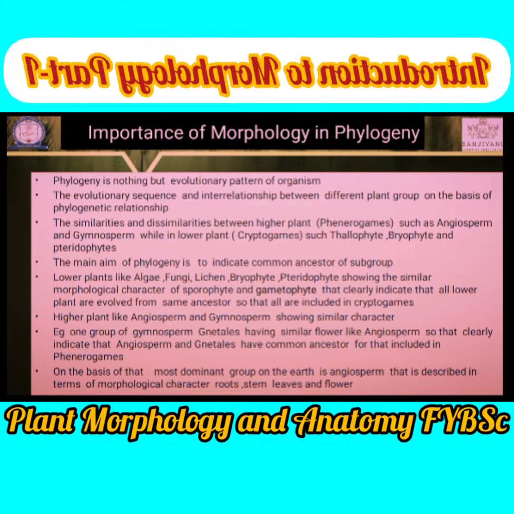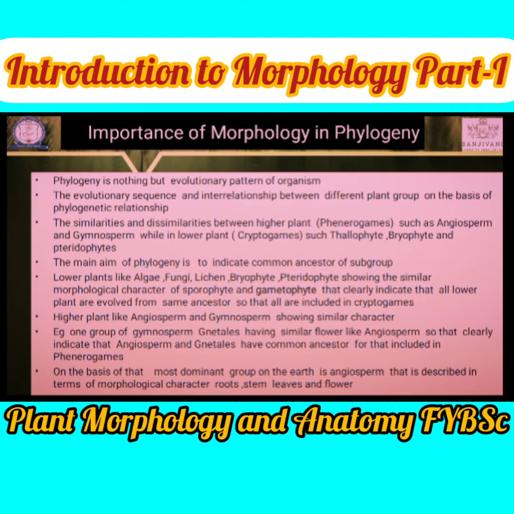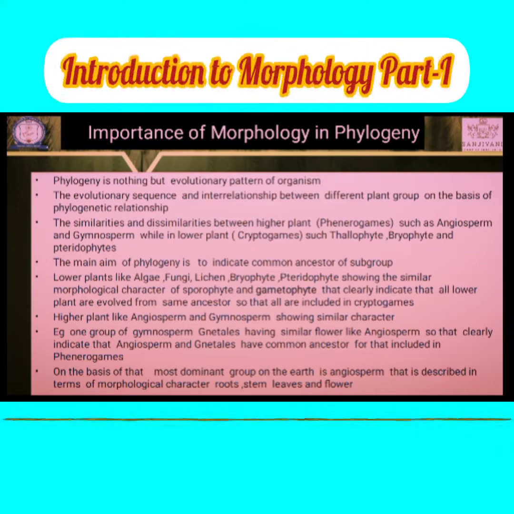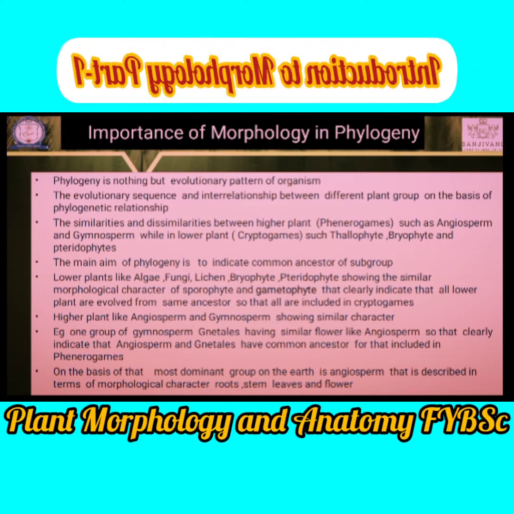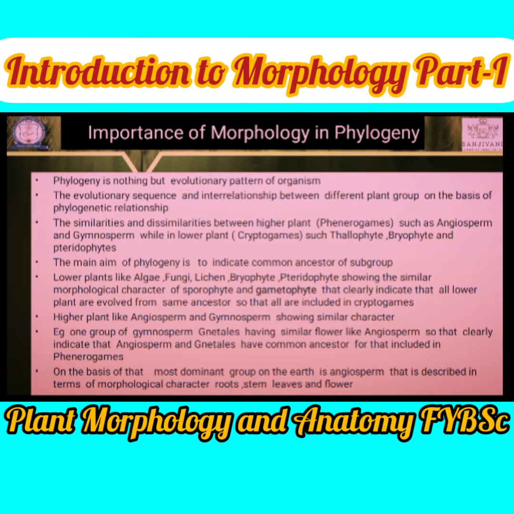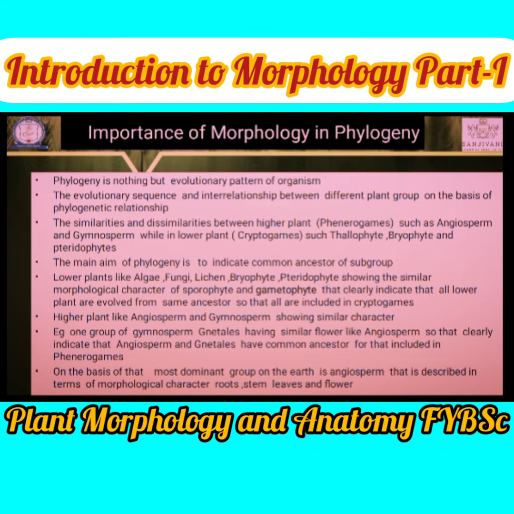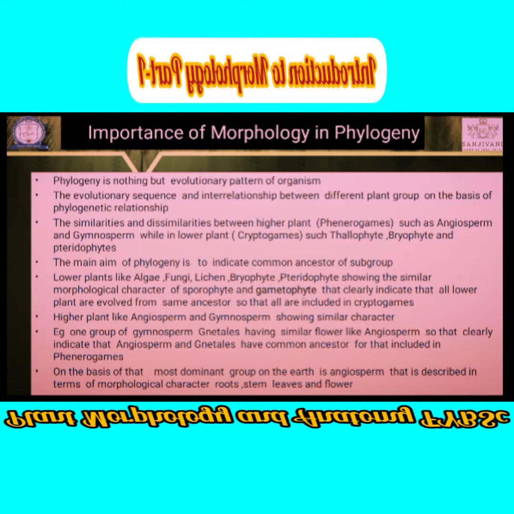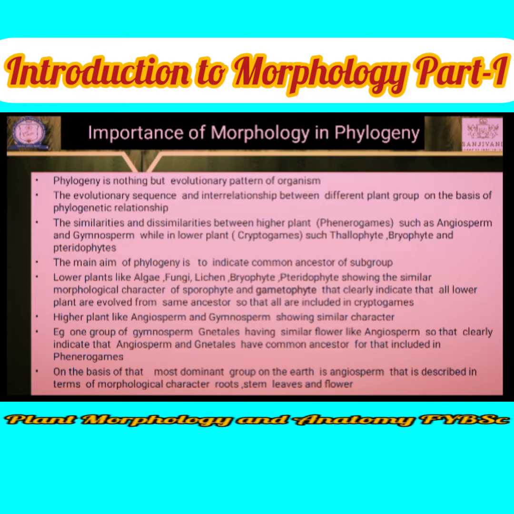Okay, those are the higher plants, which means they have a greater height. And the lower plants are the cryptogams. The main aim of phylogeny is to indicate the ancestor of a subgroup. The main aim of phylogeny is to get the ancestor of that plant. Okay, for that purpose we have to study phylogeny.